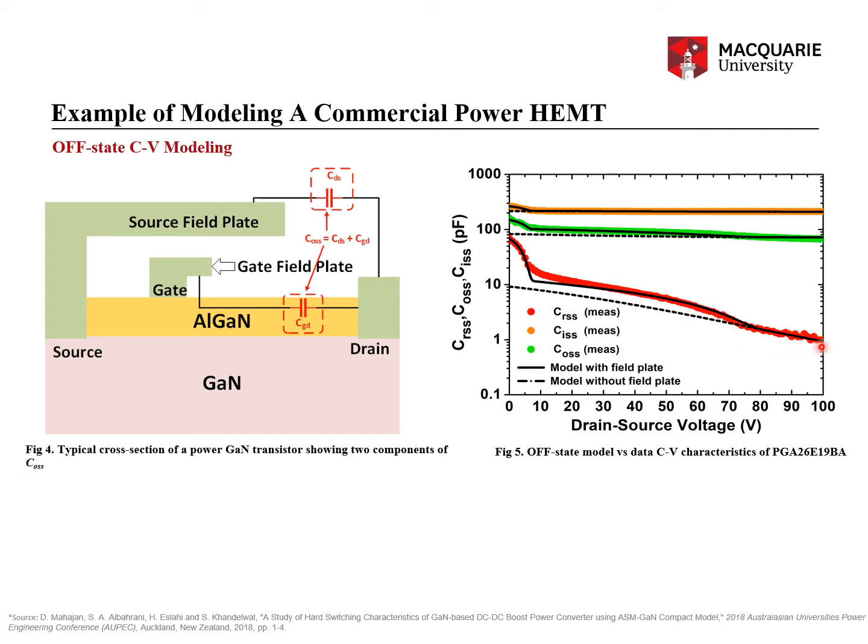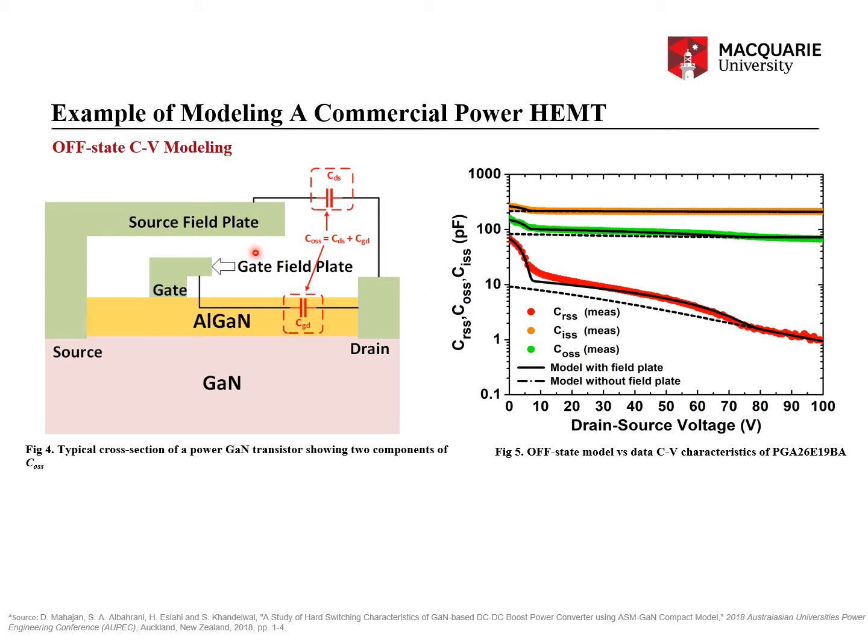volt everything is depleted, so this region is purely the depletion capacitance. And that would have been the case if the gate field plate and the source field plate were not there; without the field plate it would be just the depletion capacitance as a function of VDS. However, with the presence of the gate field plate and the source field plate, at this voltage around 72 volts, the source field plate turns on.